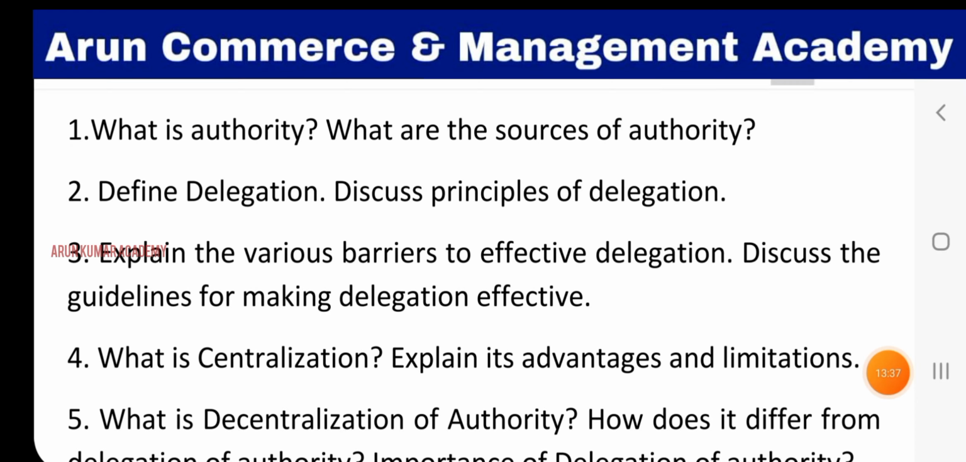Question number 3. Explain the various barriers to effective delegation. Discuss the guidelines for making a delegation effective. Here write down all the barriers to effective delegation. There are 2 major barriers: resistance from the supervisor to delegate the authority, and resistance from the subordinate to accept the delegation. Then explain the guidelines. There are 4 to 5 guidelines, so write them all systematically.